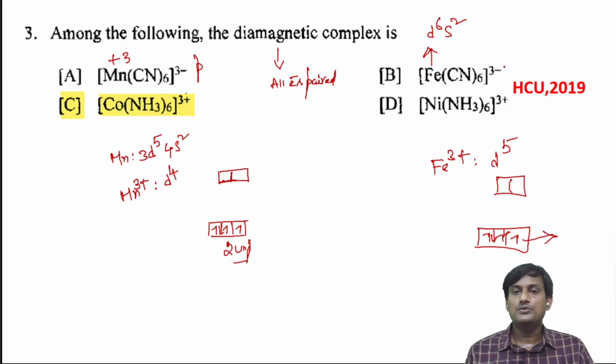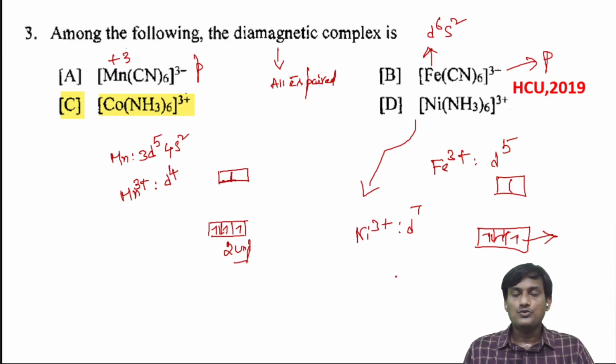Here you have unpaired electrons, so this one is paramagnetic. Let's take Ni3+. For nickel, 3d8 4s2, so nickel 3+ will be d7. For d7 also, there is an unpaired electron. When you pair it, you will get one unpaired electron.